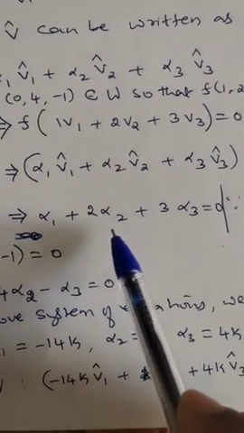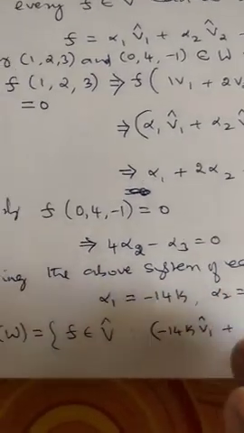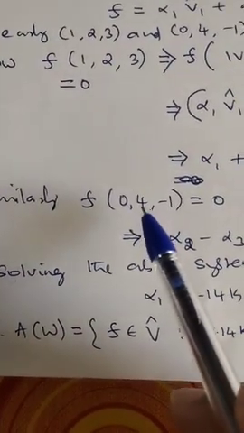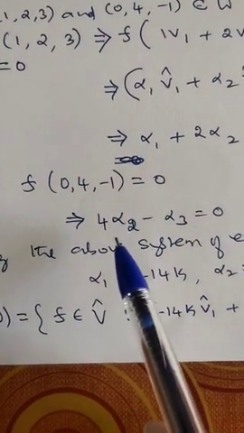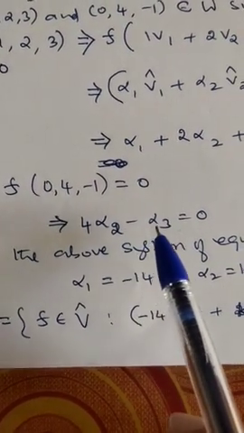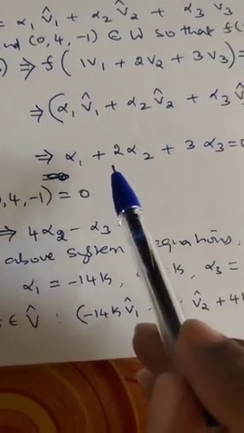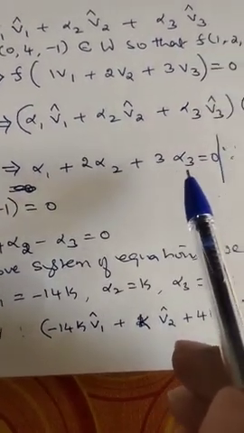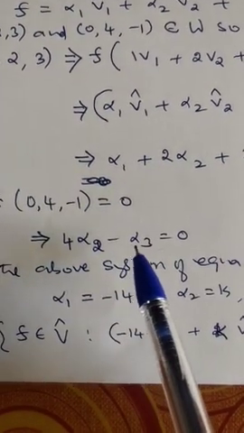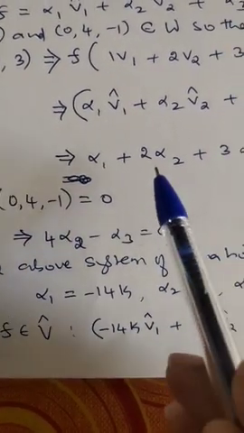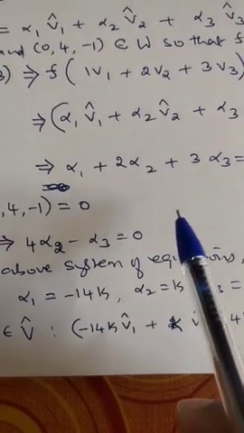We get one equation in alpha 1, alpha 2, alpha 3. Similarly, F of (0, 4, -1) is equal to 0 gives the other equation: 4 alpha 2 minus alpha 3 is equal to 0. Now one equation says alpha 1 plus 2 alpha 2 plus 3 alpha 3 is equal to 0. The other says 4 alpha 2 minus alpha 3 is equal to 0. Now we have a system of two equations in three variables.